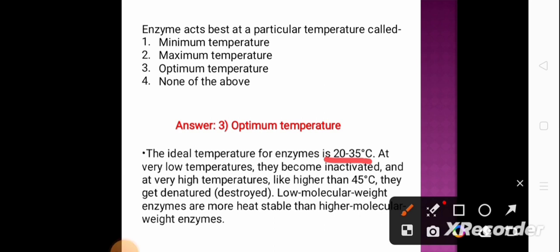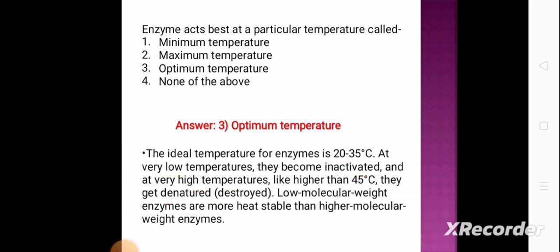At very low temperatures, they become inactivated, and at very high temperature, like higher than 45 degrees centigrade, they get denatured. So the enzymes get inactivated at low temperature, whereas they are denatured at high temperature. The low molecular weight enzymes are more heat stable than the high molecular weight enzymes.